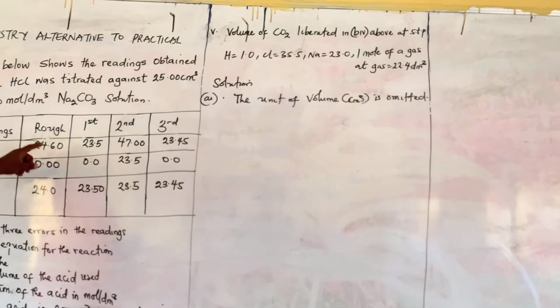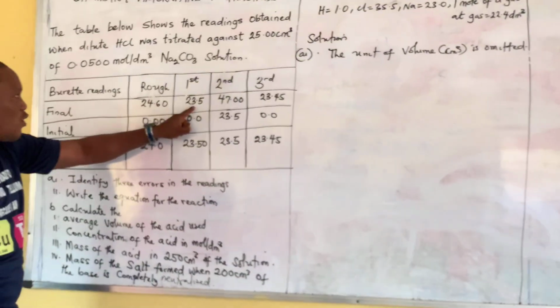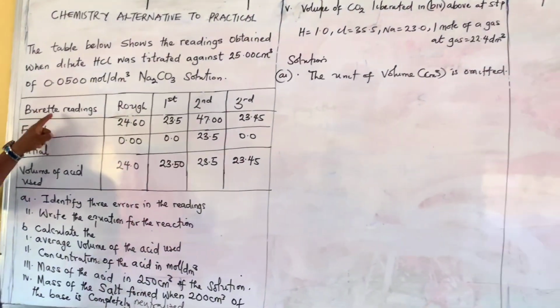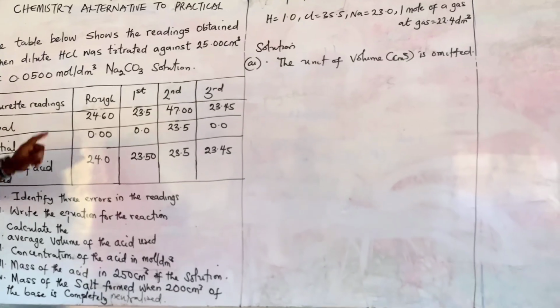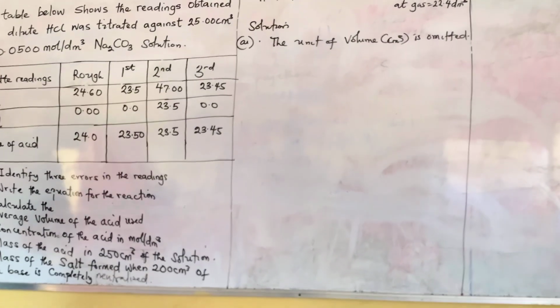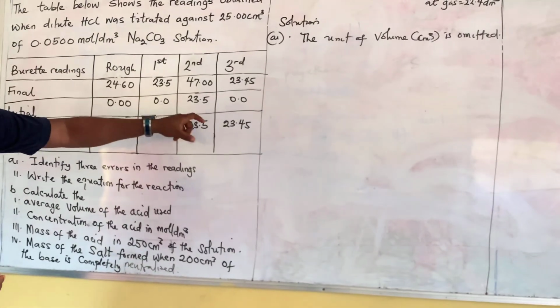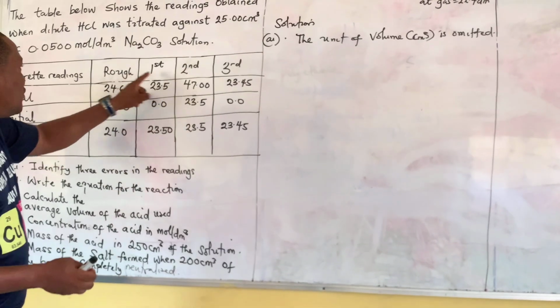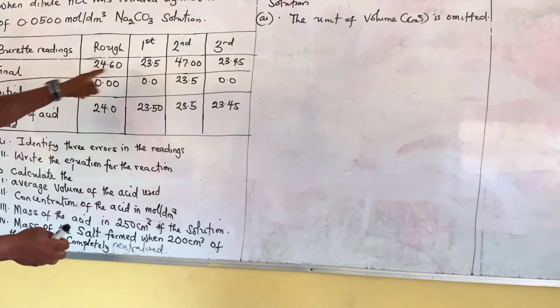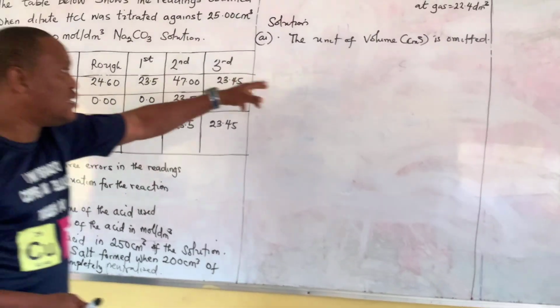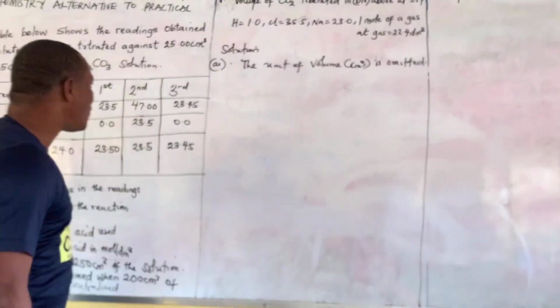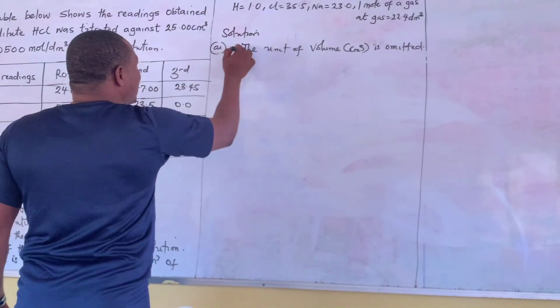All these readings, like 24.60, are burette readings, and don't forget, burette readings are talking about volume, right? So if you look at the table, the unit of volume, centimeter cube, was not given for any of these measurements. So the unit of volume, centimeter cube, is omitted. That's number 1.